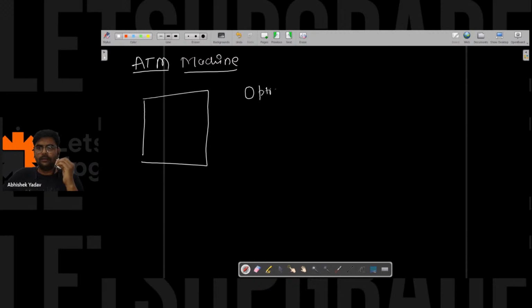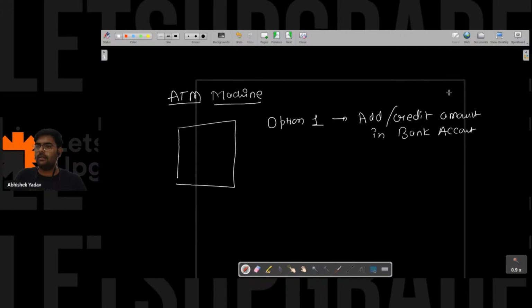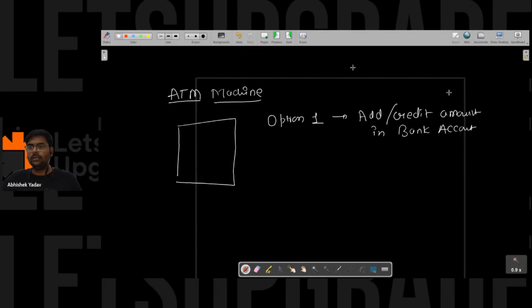Option one: if the user chooses option one, then you can add or credit an amount in your bank account. So you have a bank account, and in that bank account you have some amount initially.